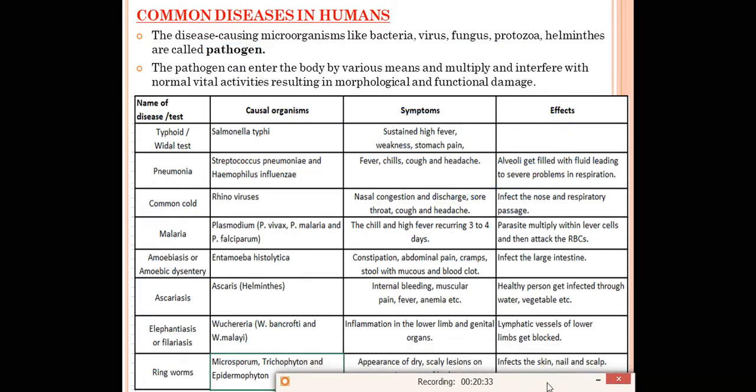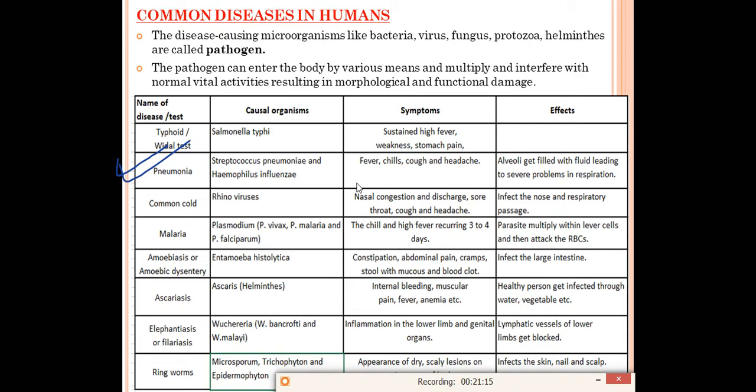Now, let us learn about the next one, that is called pneumonia. Pneumonia is caused by a microorganism called Streptococcus pneumoniae and Haemophilus influenzae. There are two organisms which cause pneumonia, Streptococcus pneumoniae and Haemophilus influenzae. Right? And this pneumonia is a respiratory disease, and these organisms generally affect our lungs. In our lungs, alveoli are present, and you know that the function of alveoli is that they help in the exchange of gases. But if alveoli of the lungs get affected, you know that the gas exchange will not be possible, and we can suffer from the disease called pneumonia.